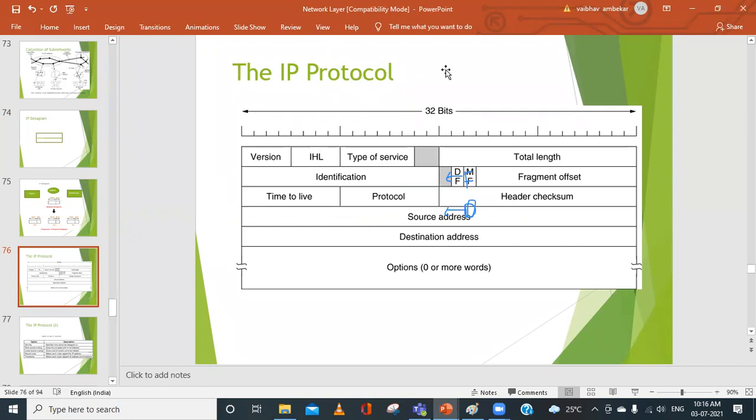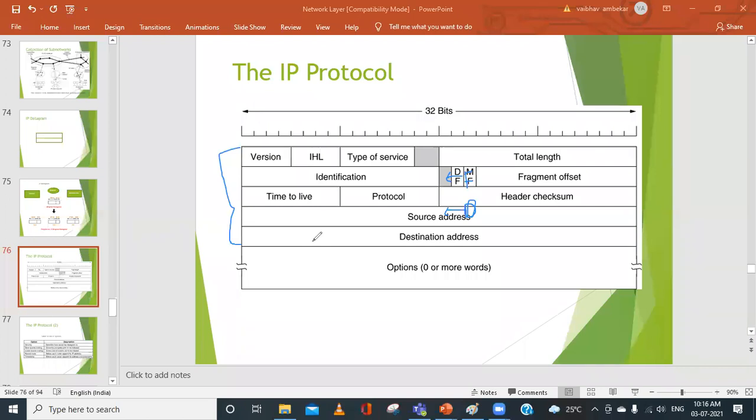This part that we have discussed is the fixed part. Every row is 32 bits, so 32 into 5. How many bits will it be?